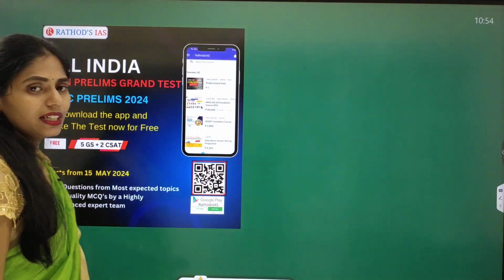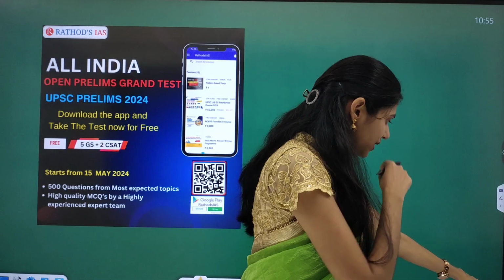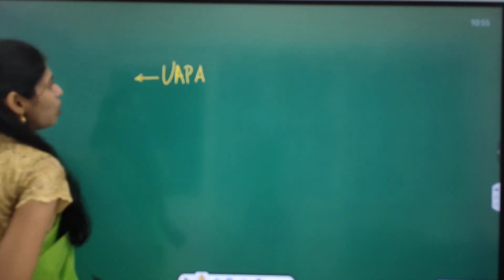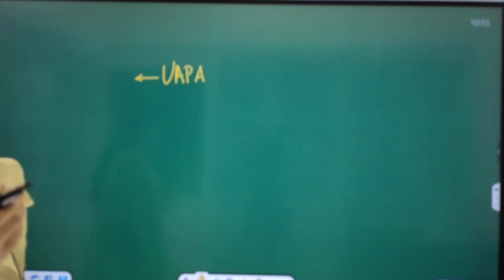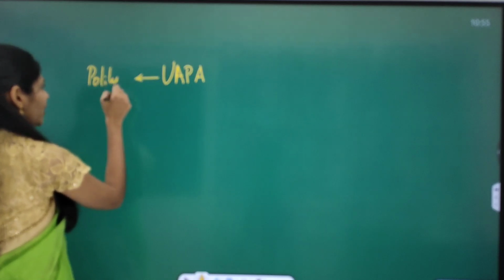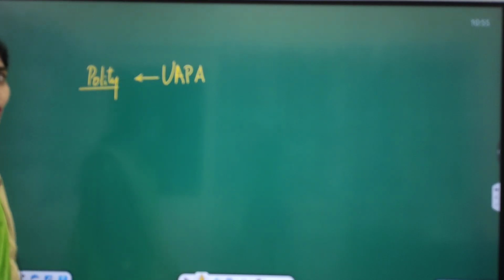Now let us see the dimensions. I will let you know the dimensions. The first one is UAPA, the Unlawful Activities Prevention Act. An act or law comes under which subject? Polity. But actually what happened?